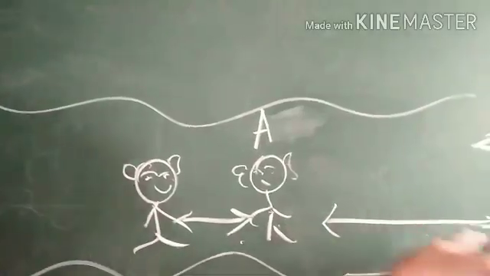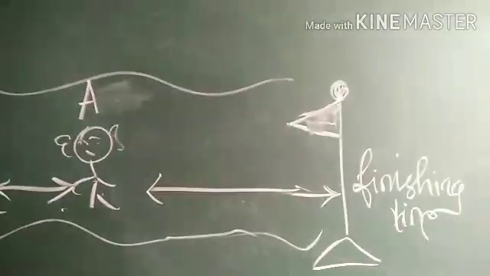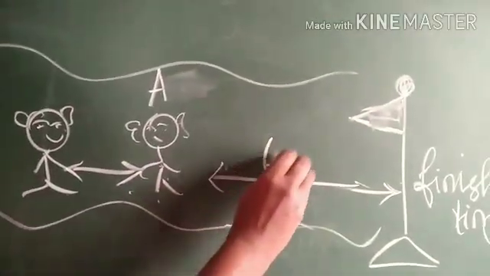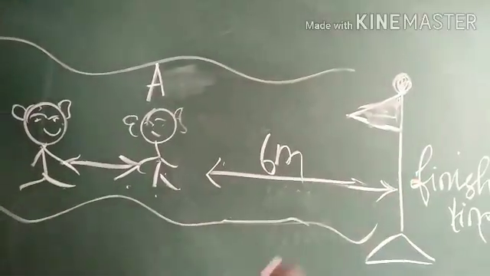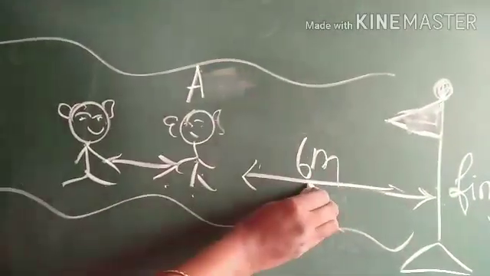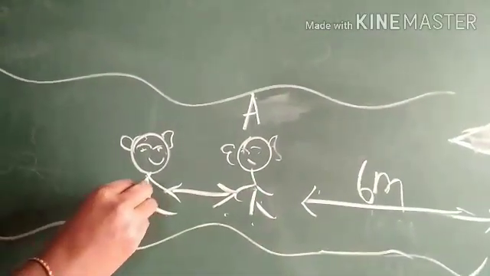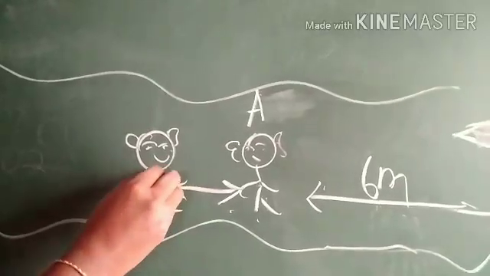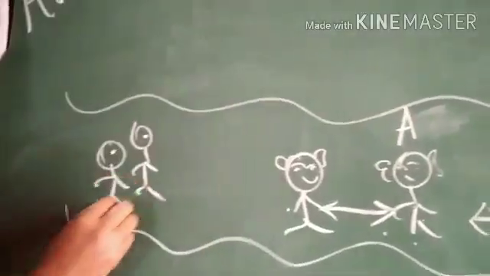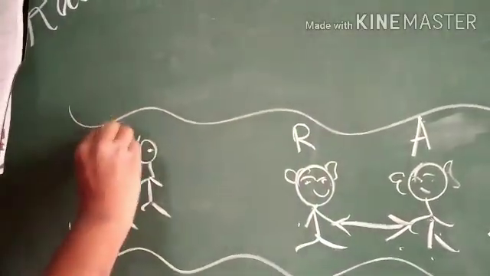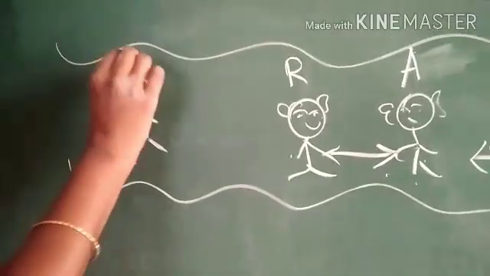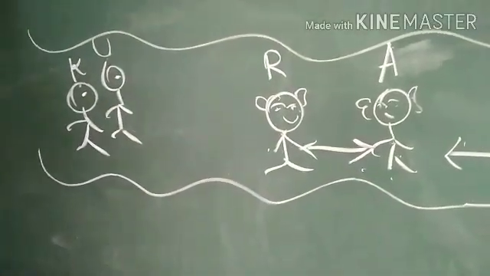She is nearest to the finishing line and she is 6 meters from it. Behind her, Rehena is running, and behind Rehena, Konkana and Uma were running. Yes?